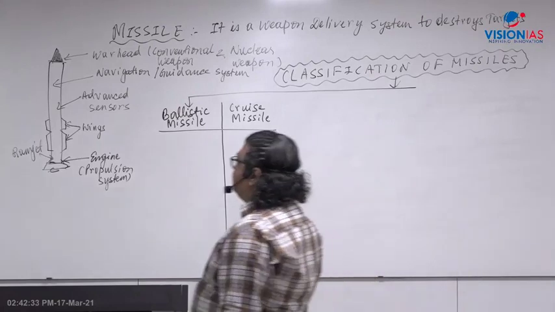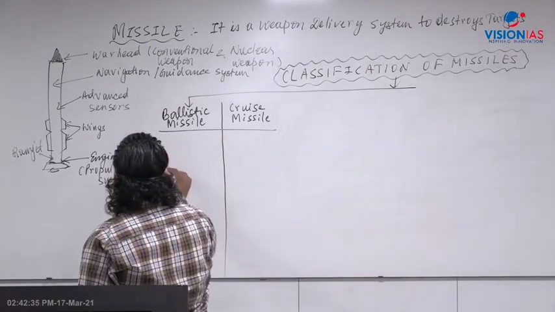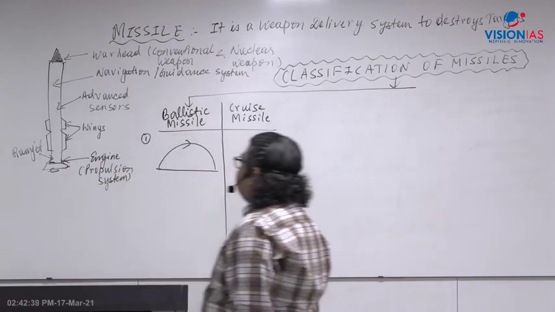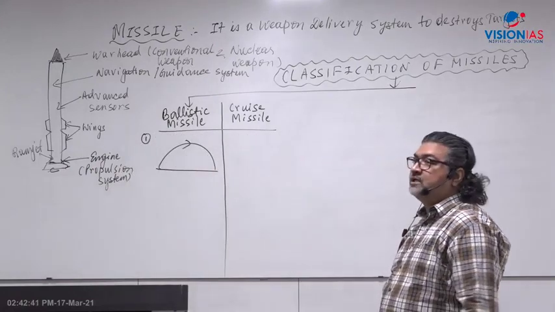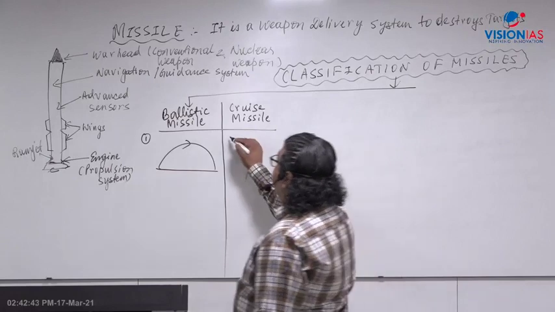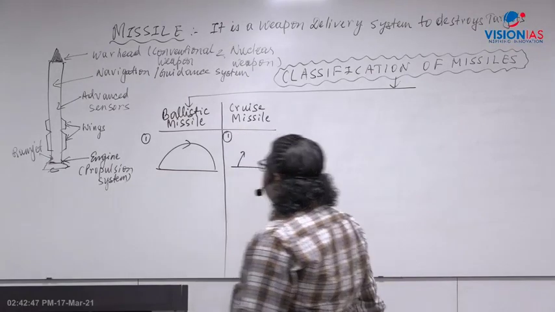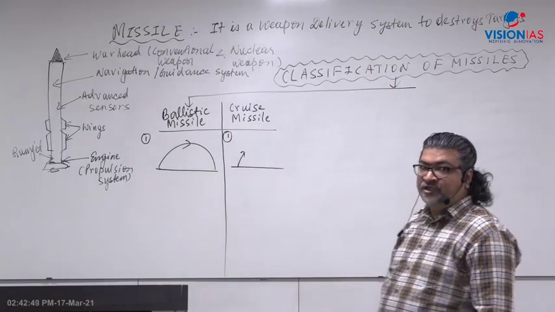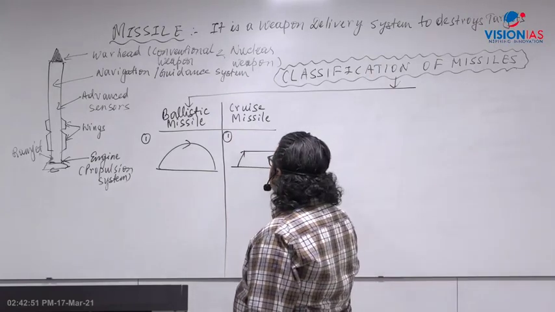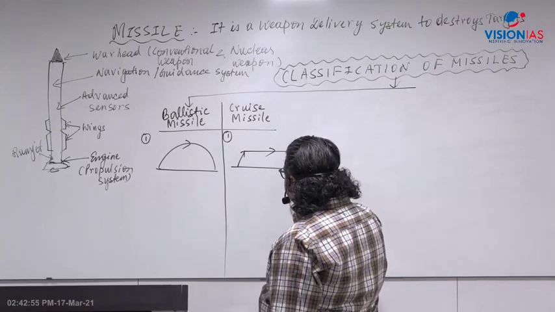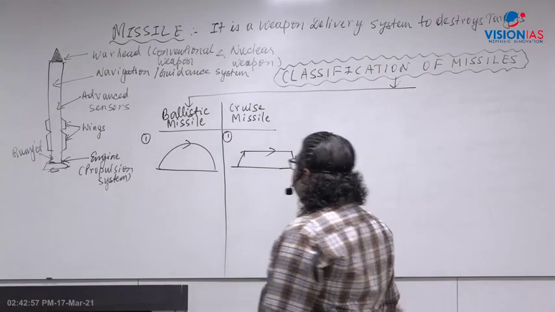Now what is a ballistic missile? A ballistic missile is that missile which follows a projectile path. This is called ballistic. Whereas in the case of a cruise missile, after the launch, it goes into the air, moves like this, and then comes to the target.